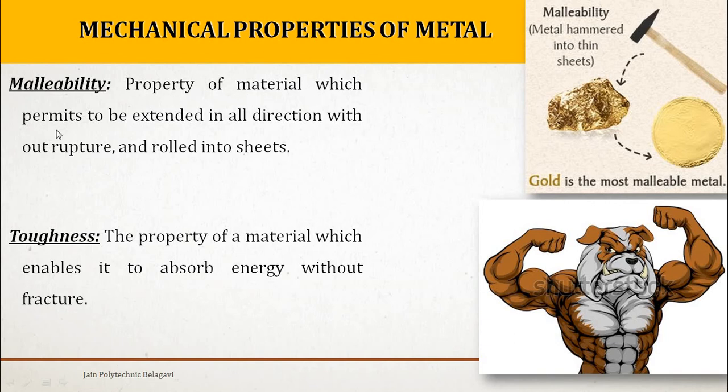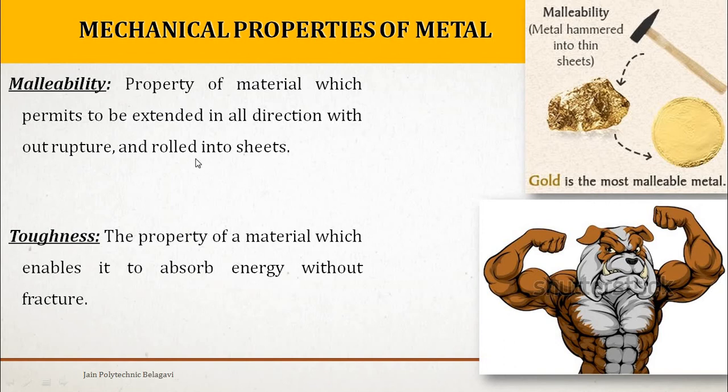The property of a material which permits it to be extended in all directions, meaning when you hit it, it spreads in all directions. This flat gold has spread in all directions without rupture, meaning no cracks form while pressing it into a plate and rolling it into sheets.